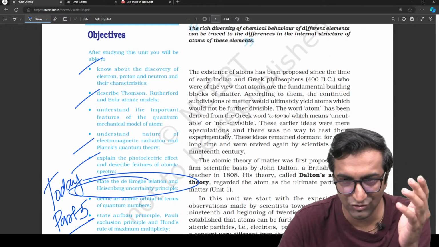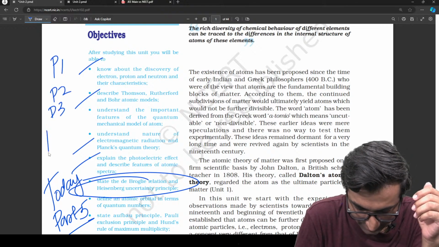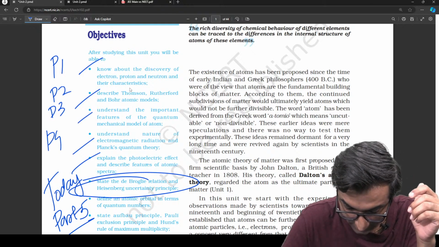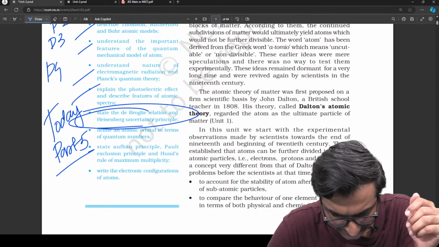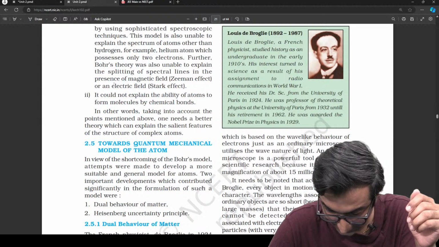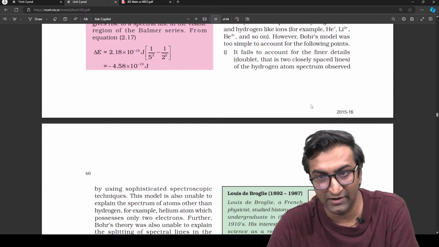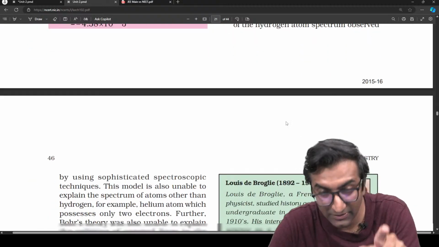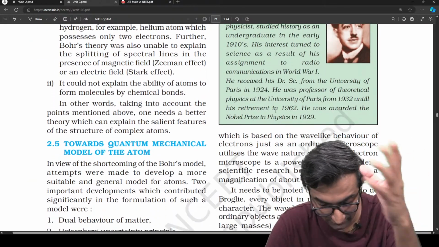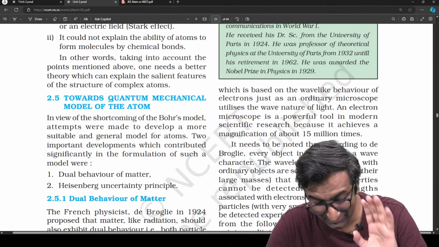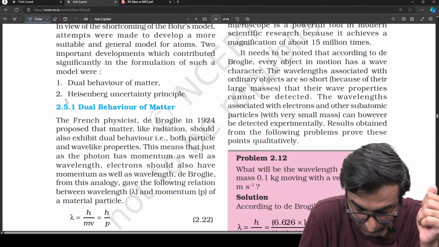ये सब चीज जो मैं टिक कर चुका हूं, we have done in part 1, part 2, part 3 and part 4. Okay, all of these have been done. ठीक है, we are going to talk about these 2 points specifically. So let's go over NCERT का that portion जहाँ पे ये करते हैं. If you look at this, we'll look at Bohr's limitation also. Okay, 2015-2016 की NCERT है. Page 46. Okay, Victor Louis de Broglie. French guy, weird pronunciation. That's his name. Okay, but he did some crazy things in the quantum world. This to start with, and the next point being this.